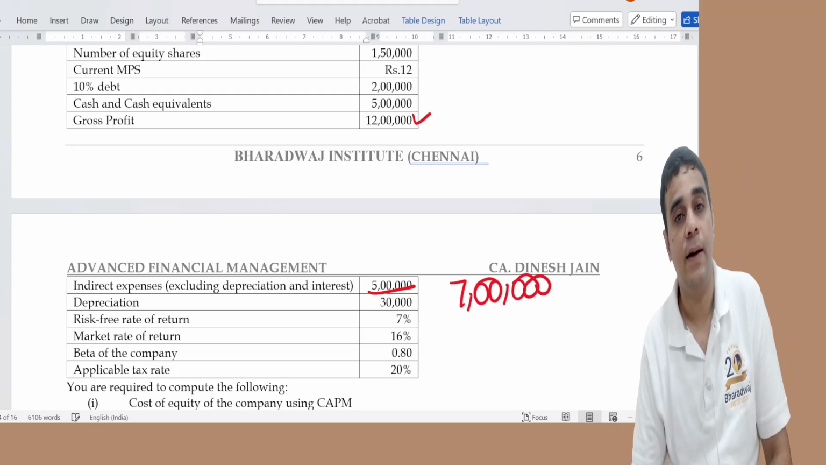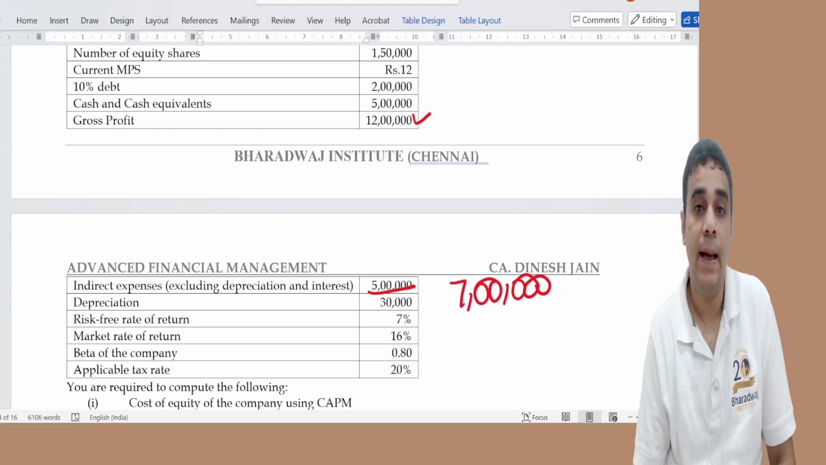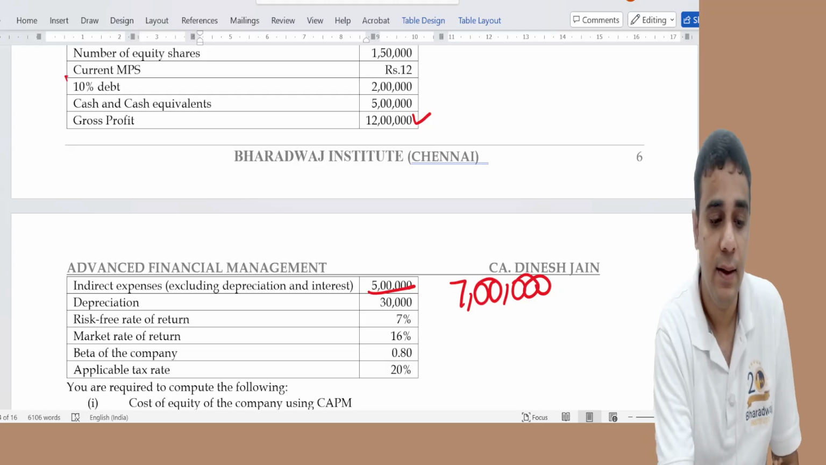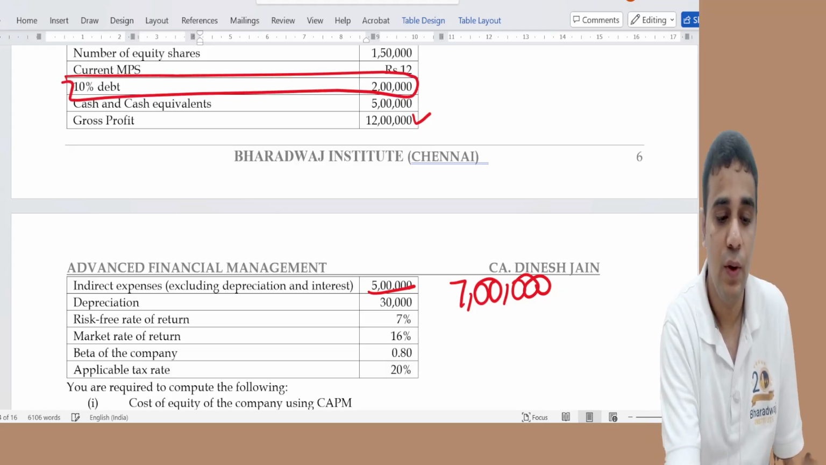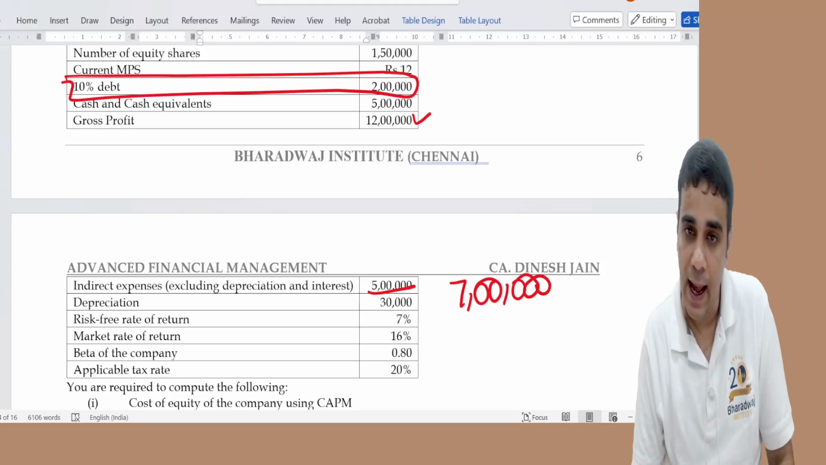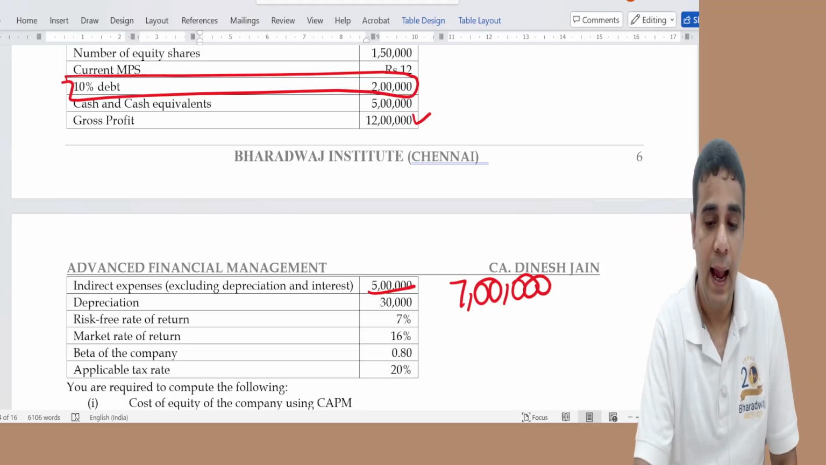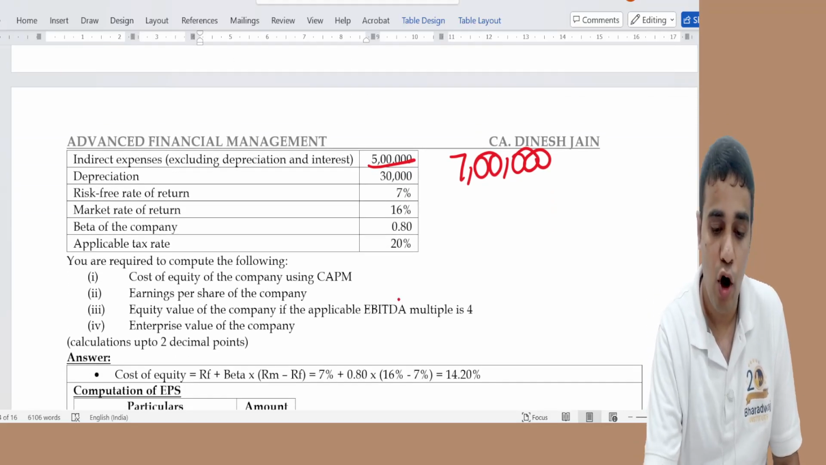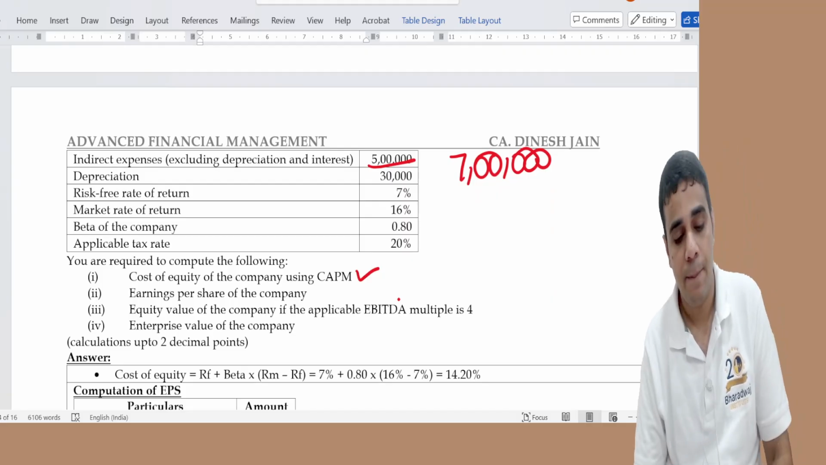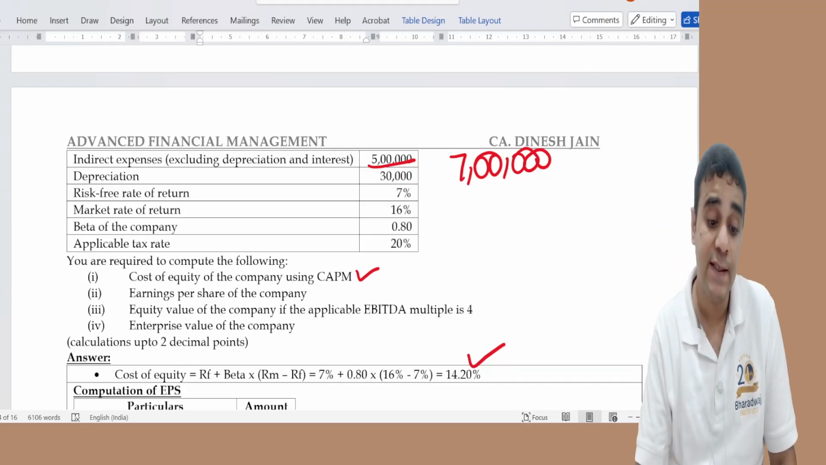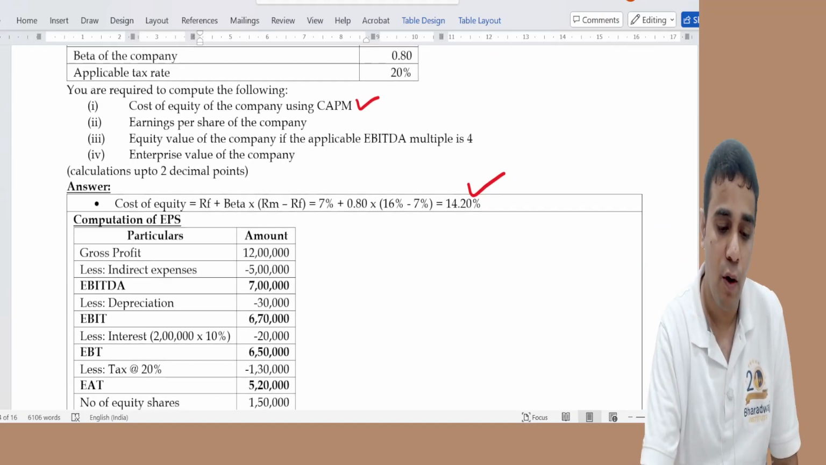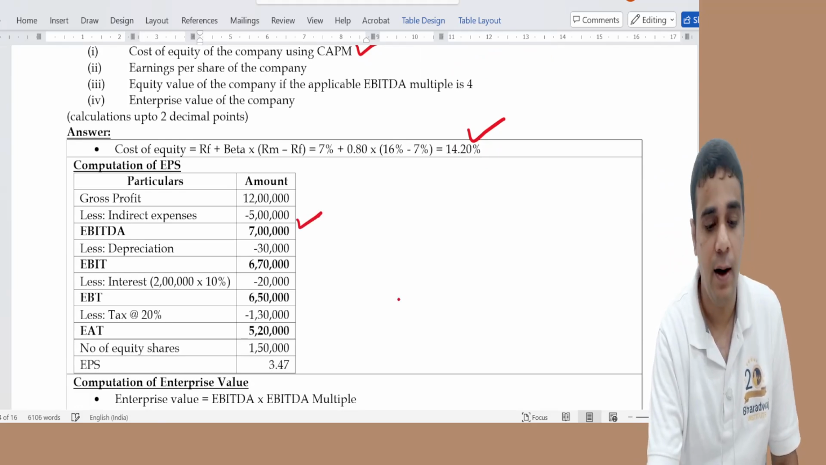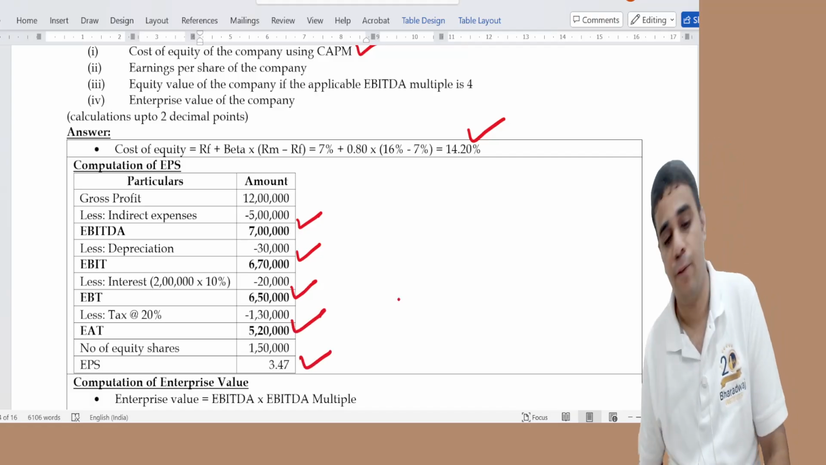From EBITDA, we will deduct depreciation. We will get EBIT. From EBIT, deduct interest. You will get EBT. Deduct tax. You will get EAT. And divide by number of equity shares, you will get EPS. So requirements were cost of equity RF plus beta into RM minus RF, 14.2%. Earnings per share of the company from gross profit, get EBITDA, get EBIT, get EBT, get EAT, EPS 3.47.